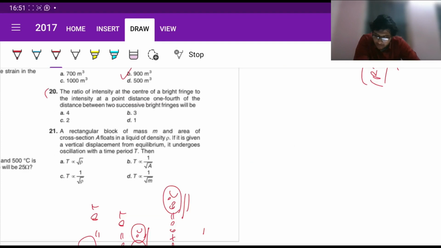So now let's start solving question 20. The ratio of intensity at the center of a bright fringe to the intensity at a point at a distance 1/4 of the distance between two successive bright fringes. So this is going to be a bright fringe, this is going to be a bright fringe. So the distance between them, whatever is the distance, 1/4 of it, right? So the distance between two bright fringes is given by lambda D by d, right? It's 1/4 of it, so lambda by 4.